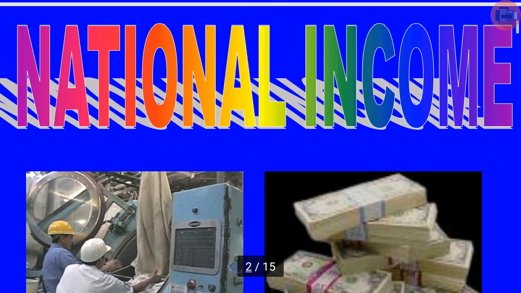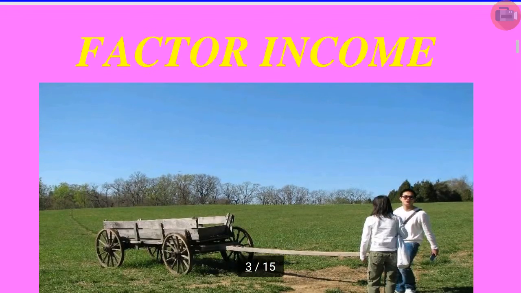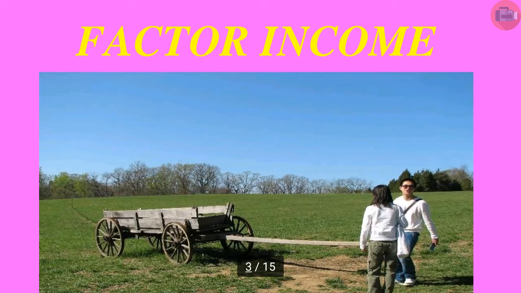You can see the different activities are performed by the people and that comprises our national income. Here firstly we have to understand the concept of factor. Income generated to various factors of production is known as factor income. Just like land gets rent, labor gets wage, capital gets interest and entrepreneur gets profit.